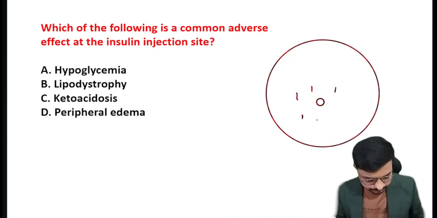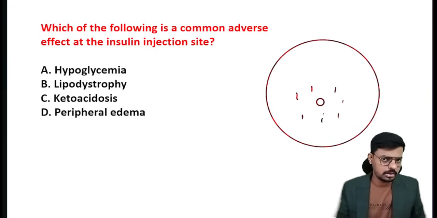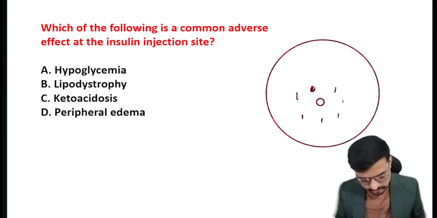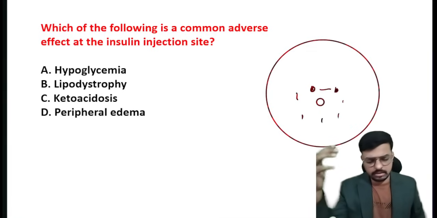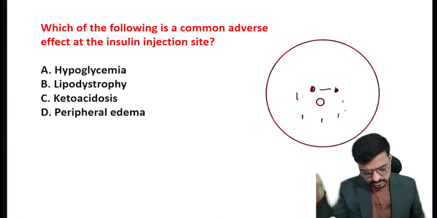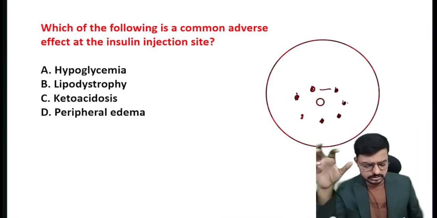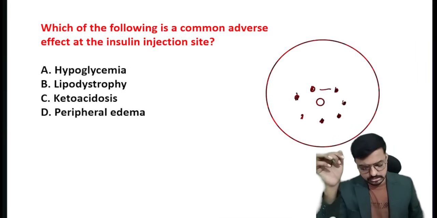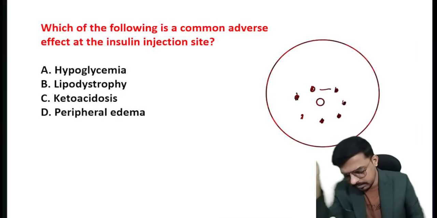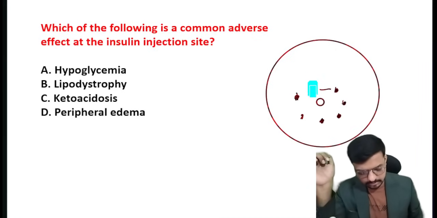With a 1 inch gap, or 2.5 centimeter gap, this is the first site of the insulin I have given. The next site I have to give at a 1 inch gap, again a 1 inch gap, again a 1 inch gap. So I am frequently changing the site of the insulin administration while maintaining the proper gap. If I give the morning dose of insulin here, the afternoon dose also here, the evening dose also here, the next day morning also here,